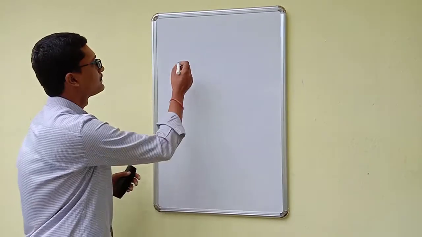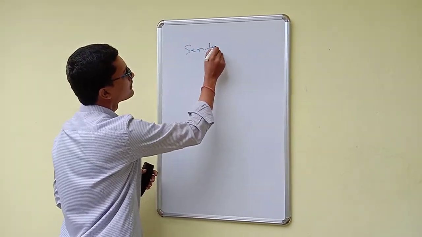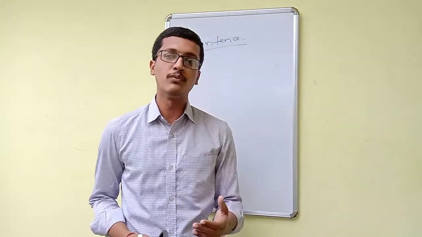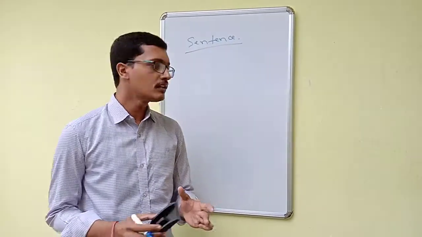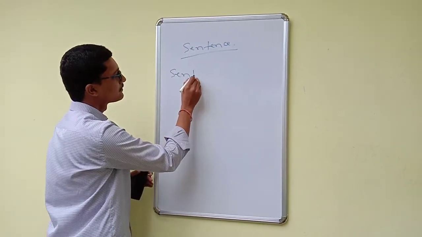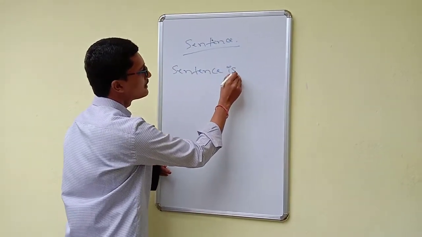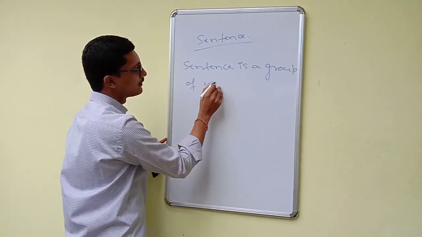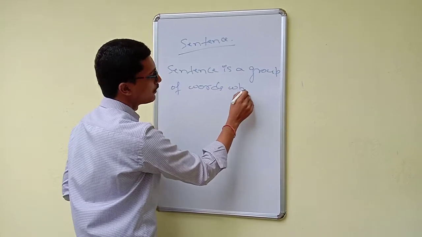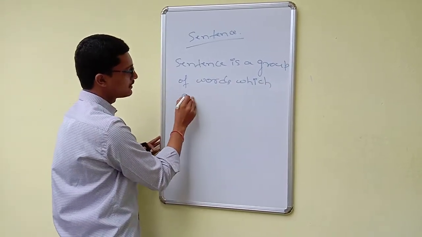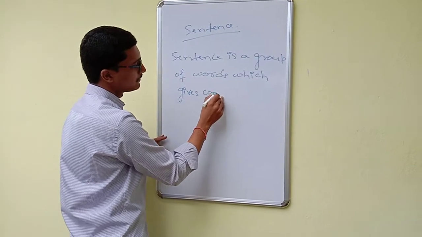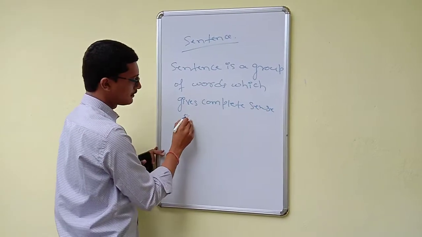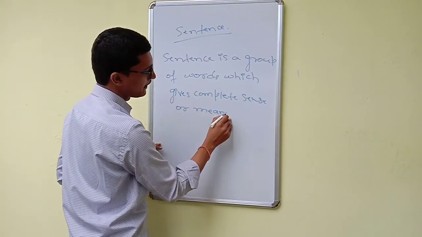What is a sentence? A sentence is a group of words which gives complete sense or meaning.